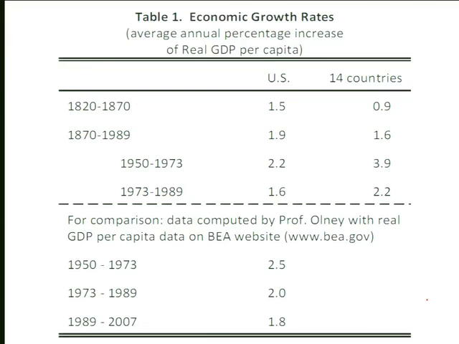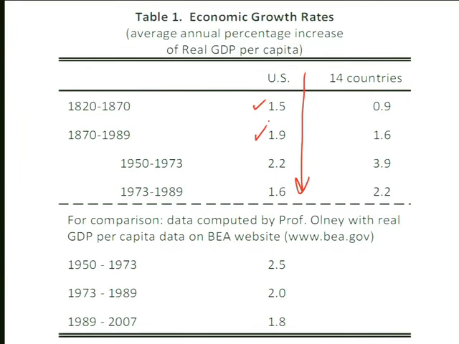So from your handout for today, Table 1. Table 1 looks at economic growth rates. The numbers above the line are from the Gould and Ruffin article. The numbers below the line are data that I filled in with a consistent data source. If you look down the column, what it's showing you first is that the economic growth rate, so this is a rise in real GDP per capita, which is a measure of living standards, the rate at which real GDP per capita increased was about 1.5% in 1820 to 1870, and then jumped to 1.9% for 1870 to 1989, which is when they gathered the data for the article in your reader.